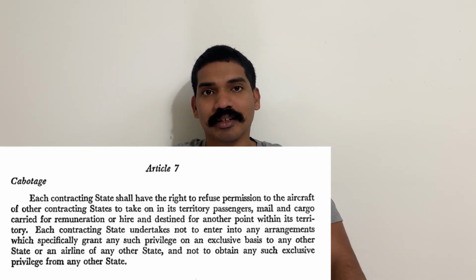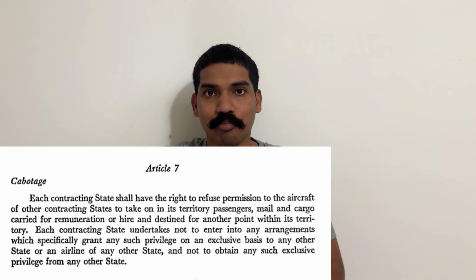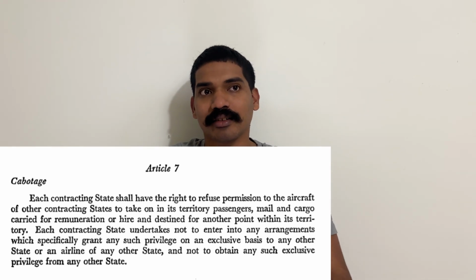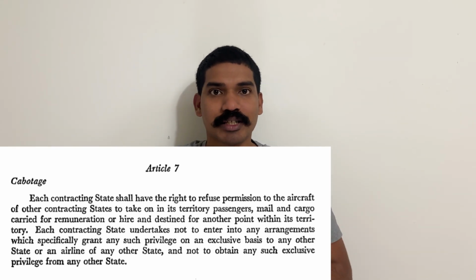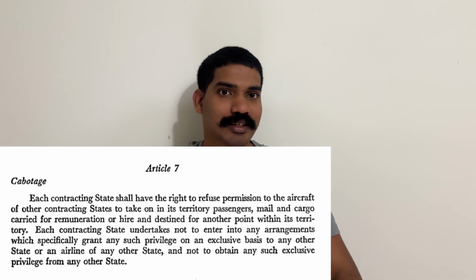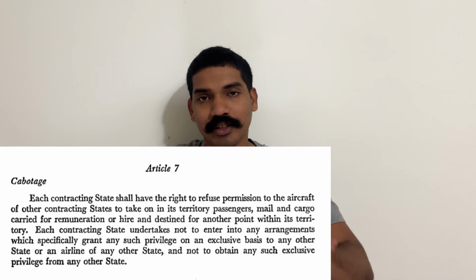And also, this all has to be under the umbrella of ICAO, and India cannot just make exclusive arrangements with Pakistan or any other countries just like that, right? Everything has to be in agreement with the members and the ICAO.